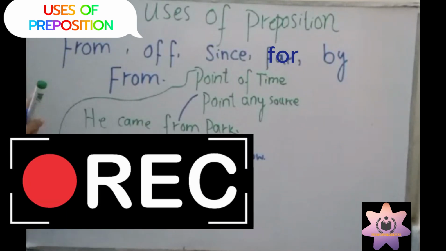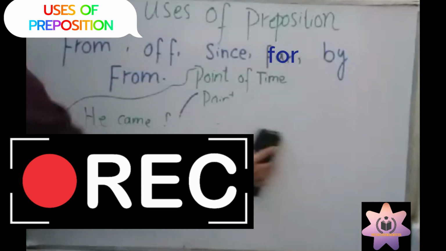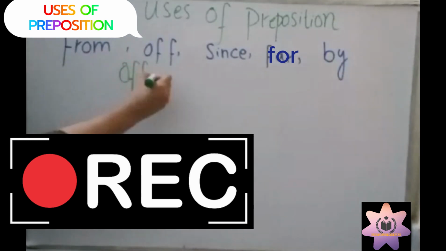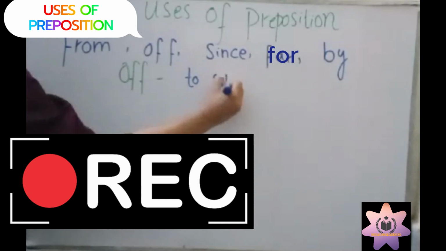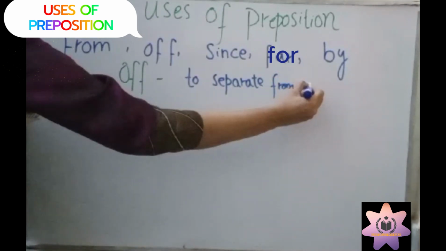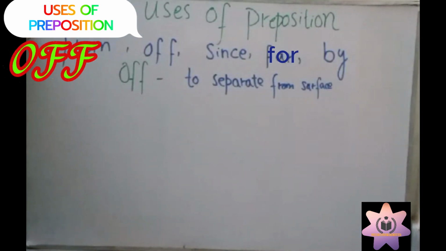Now I am going to tell you about of. Here I am going to tell you about of. Of means to separate from a surface.